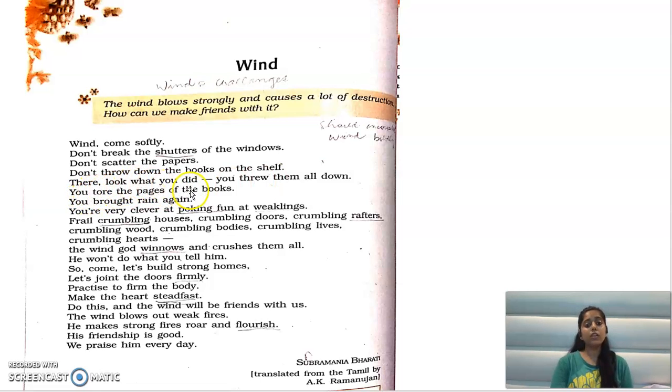There, look what you did. You threw them all down. देखो तुमने क्या किया. Look what you did. You threw them all down. तुमने सब कुछ गिरा दिया. So here we are saying, look what you did. हम विंड से एज अ पर्सन बात कर रहे हैं, यू बोल रहे हैं उसको.